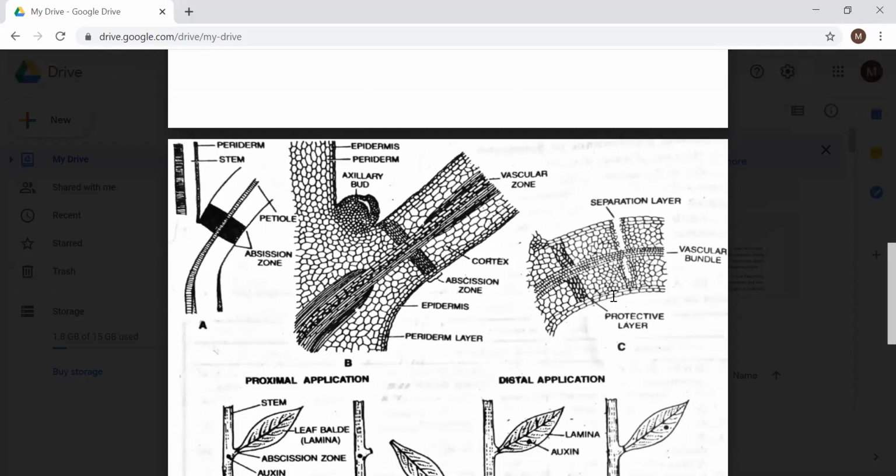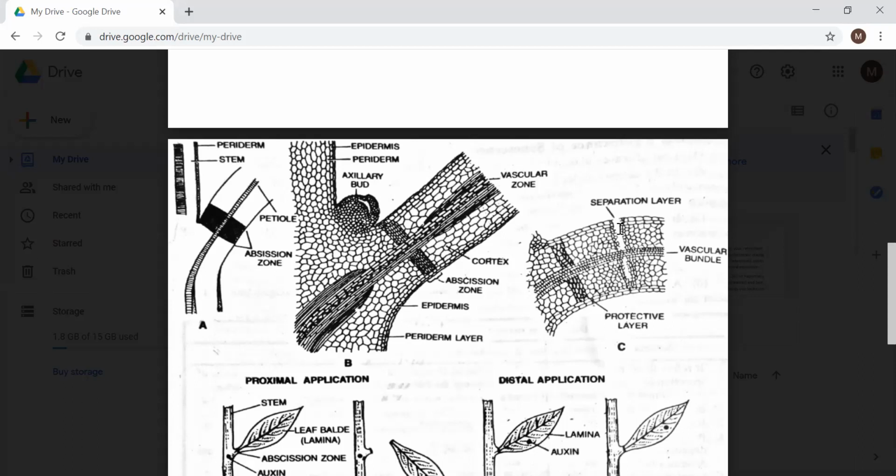During this phenomenon, first there will be formation of a separation layer. In this case, there is separation of the cells because of the breakdown of the cell walls. Cell walls are broken down by enzymes, pectinases and cellulases. Cellulases will break down the cell wall and pectinases will break down the pectic material, which is cementing the two cells together.